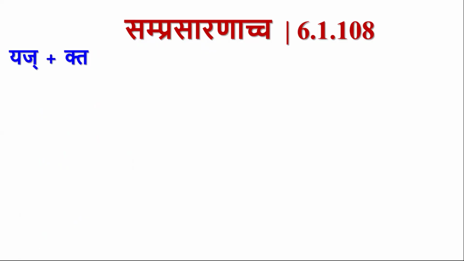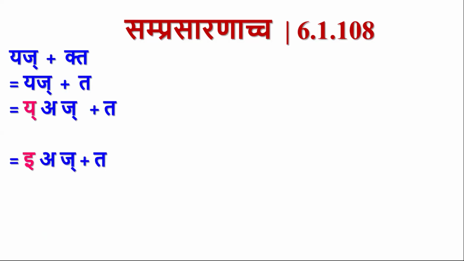Similarly, if we attach ta pratyaya to yaj dhatu, this is also covered under the sutra Vachiswapi Yajadinam Kiti. Yaj plus ta, if we split, then yakara has to undergo samprasaranam. Yakarasya ikaraha. Here i is followed by a. Now by Samprasaranacha, this i and a combine to form purva rupa. So it is ikara plus takara, and there are some other sutras to be applied, and the final form is ishta.